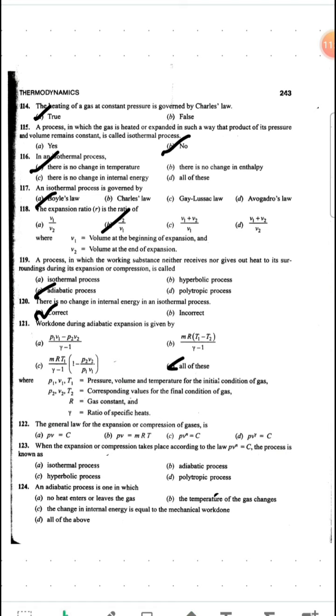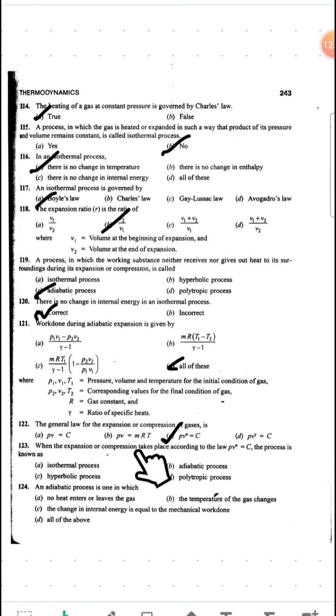So the answer will be D. Let's see the next question. The general law for the expansion or compression of gases, we know, is P V to the power n equals constant, right? Where n is the polytropic index. This is a general expression. Our option is C.